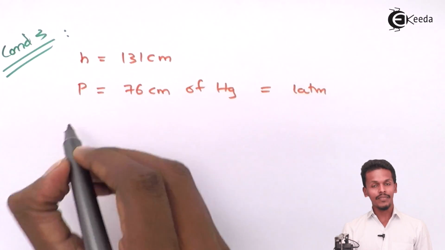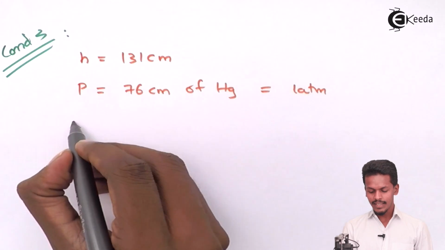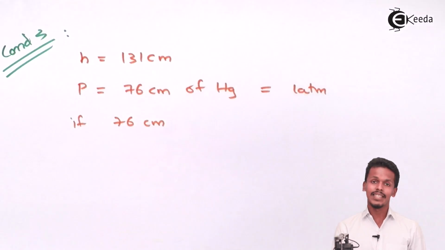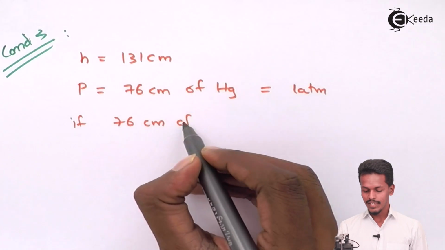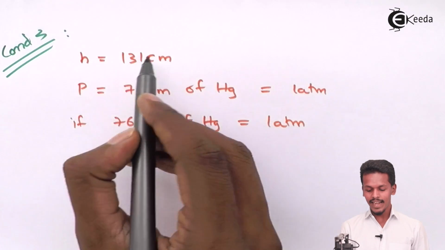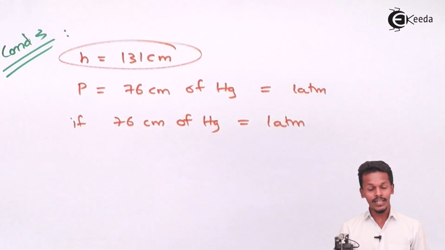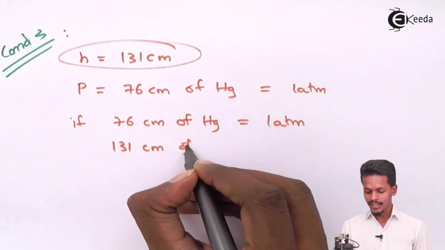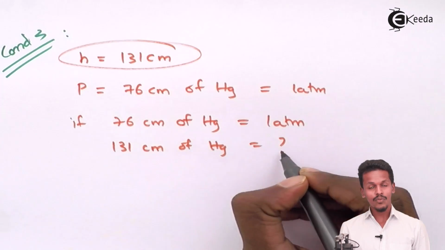But if the height on the manometer is 131 centimeter of Hg, then what would be the pressure? That is what we have to calculate.